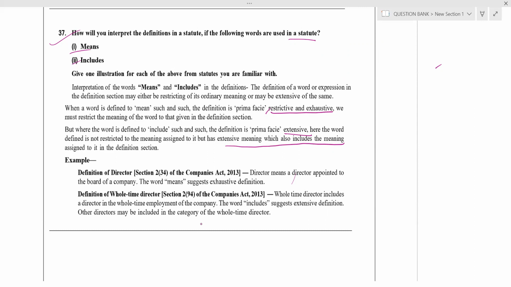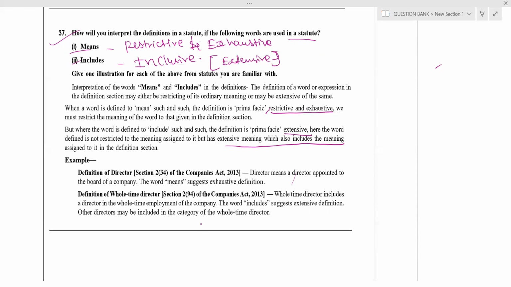Example you can write: simple means is an exhaustive definition, restrictive and exhaustive. Includes means inclusive in nature, extensive.